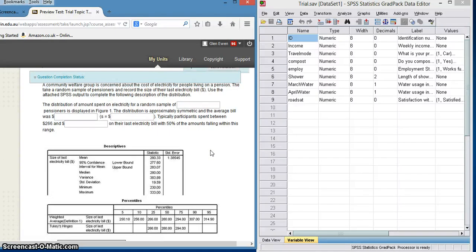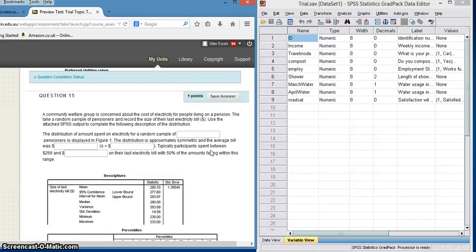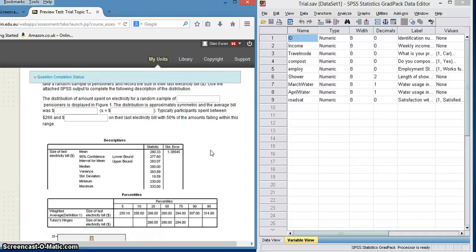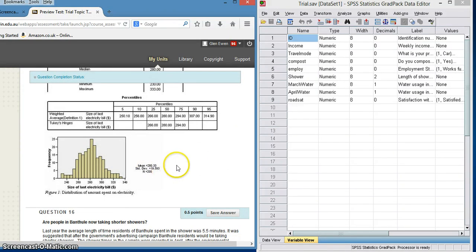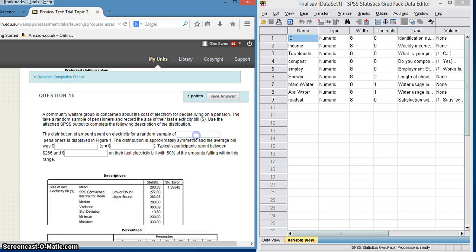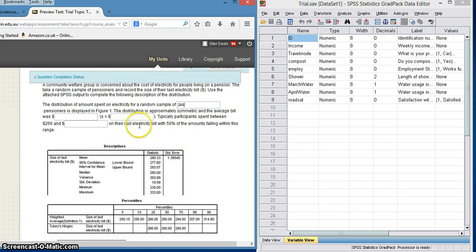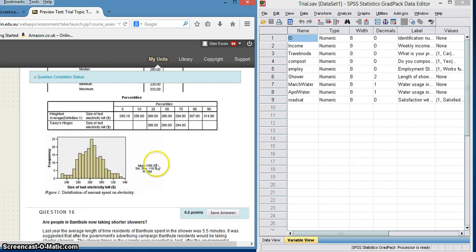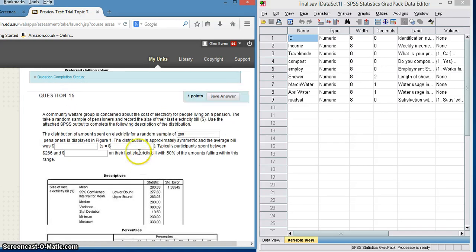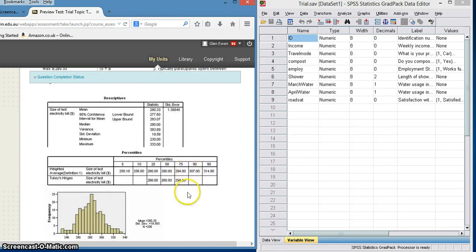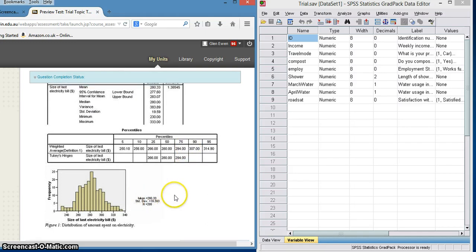of electricity, a random sample of, okay, and we can see, well, it doesn't show us, does it? Where does it show us? Down on the graph, the number is 200. If it doesn't say, it's always in there. So we'll put 200 pensioners displayed in Figure 1. The distribution is approximately symmetric, and the average bill was, well, we can read that off, 280.33 there, or we can see it down here as well. So there are 2 places you can get the mean to check, 280.33. And the standard deviation, again, we can do it. Sorry, standard error, that's no good. Standard deviation 19.59, or again 19.59.